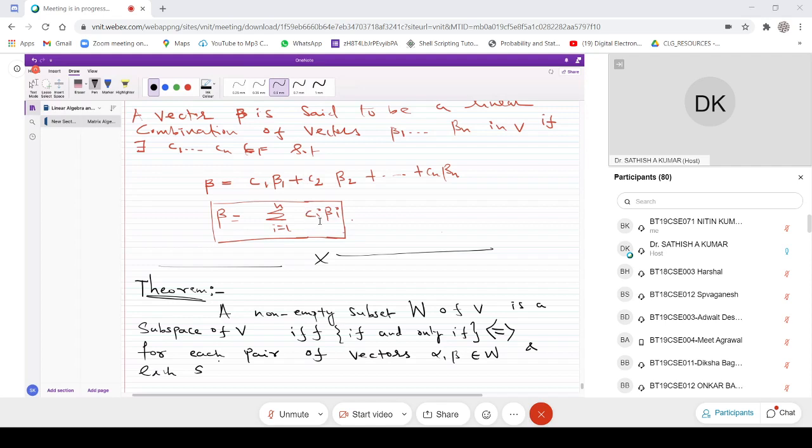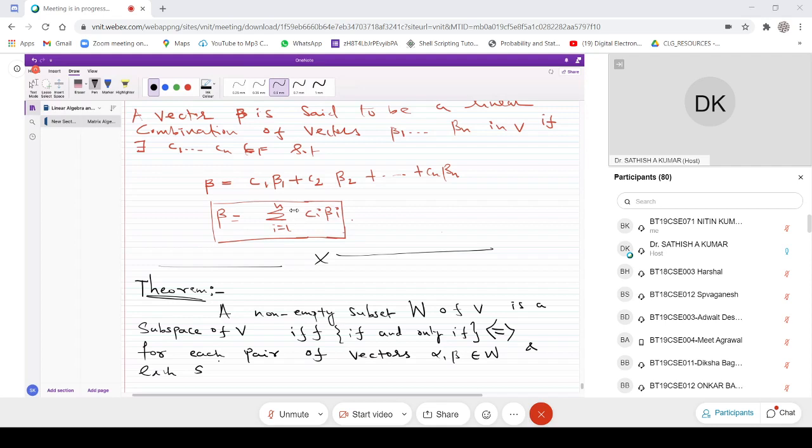Now, to prove this, first you assume that W is a subspace of V, and then we prove that this combination is true: C alpha plus beta should be in W. And in the converse part, you assume that C alpha plus beta is in W, and then we prove that W is a subspace of V. This is what we want to do.